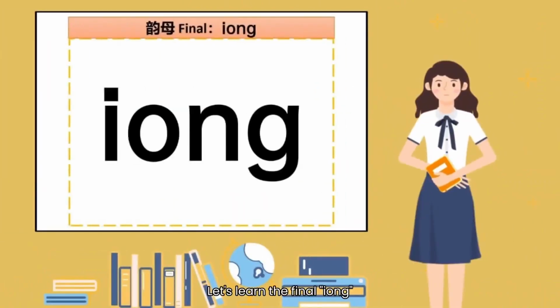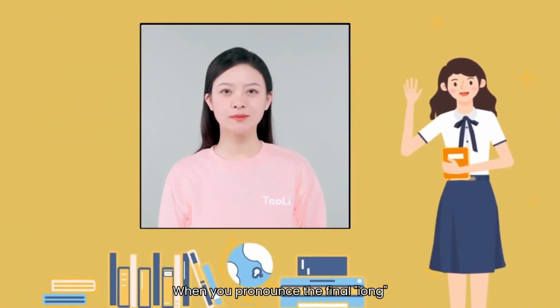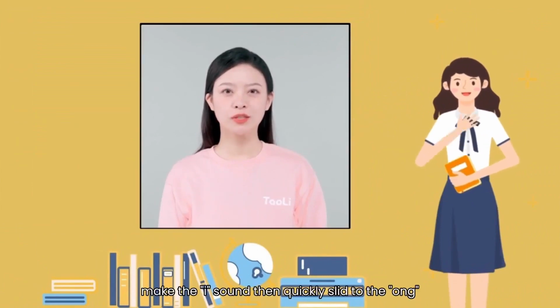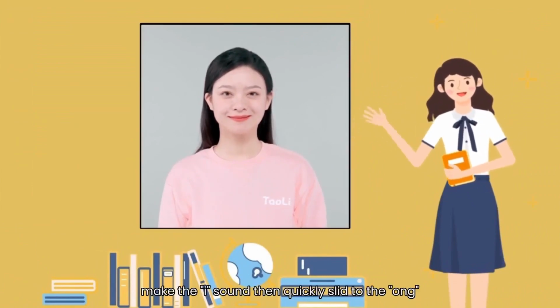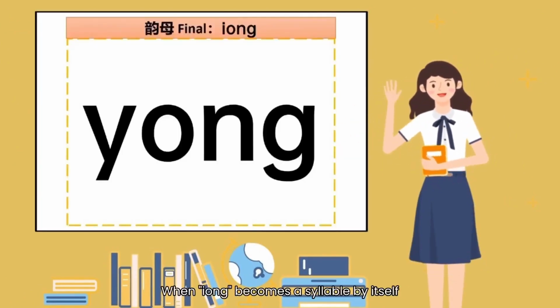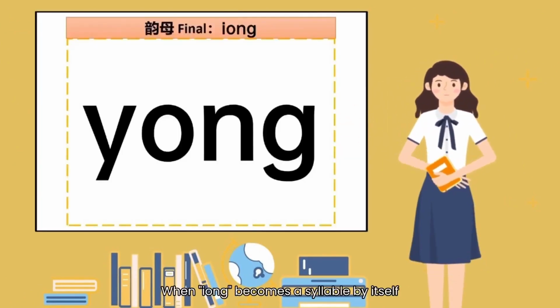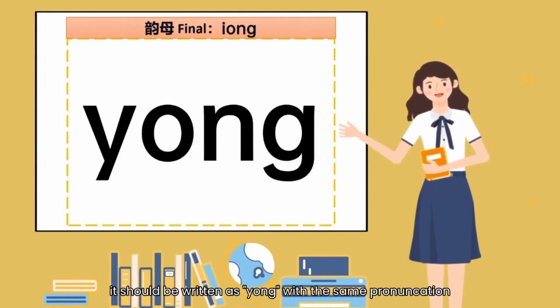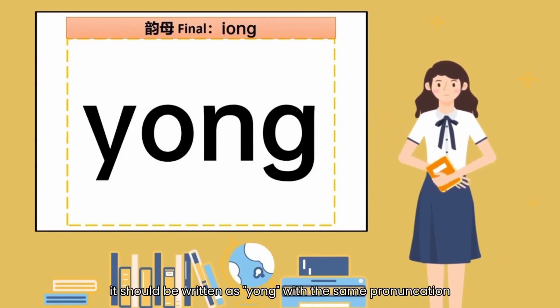Let's learn the final iong. When you pronounce the final iong, make the e sound, then quickly slide to the ong. Iong. When iong becomes a syllable by itself, it should be written as iong with the same pronunciation. Yong, yong, yong.